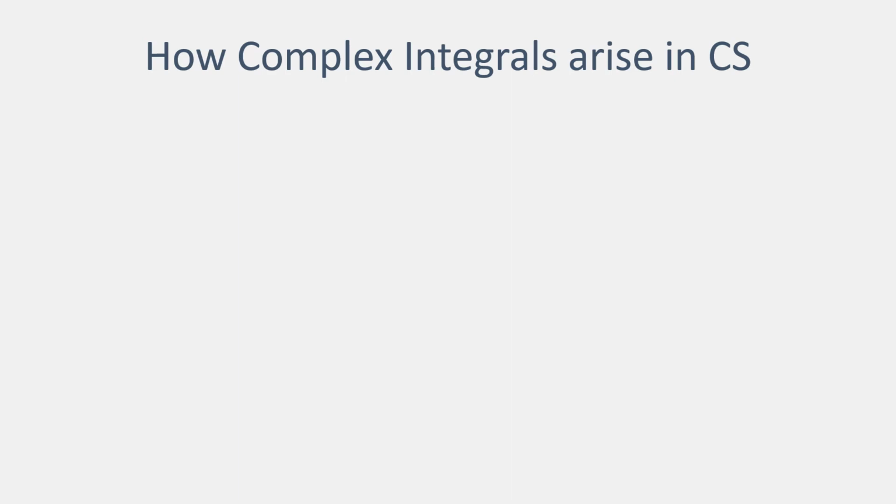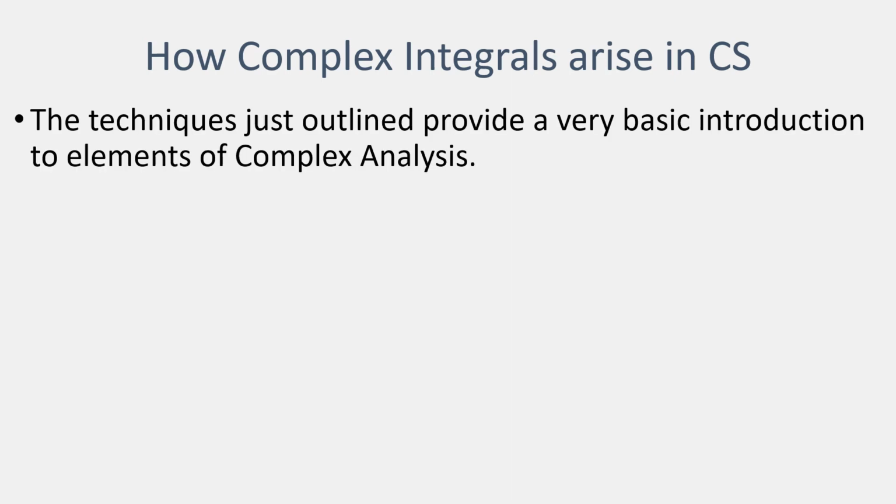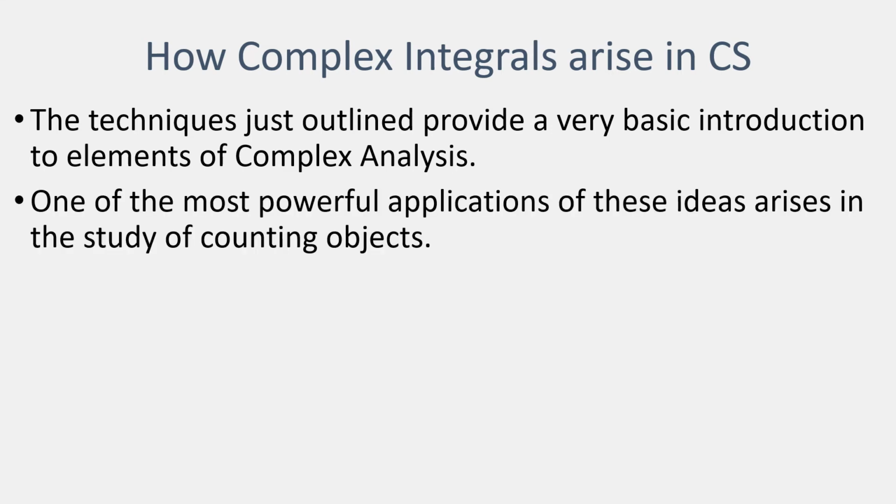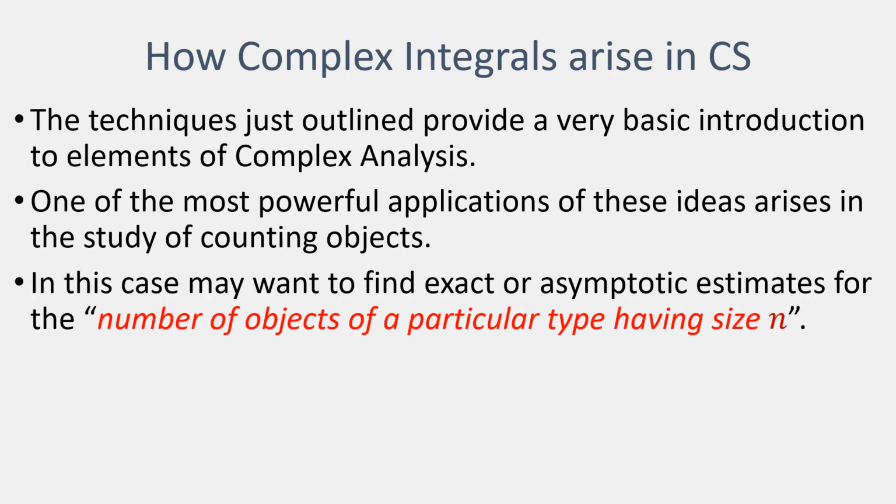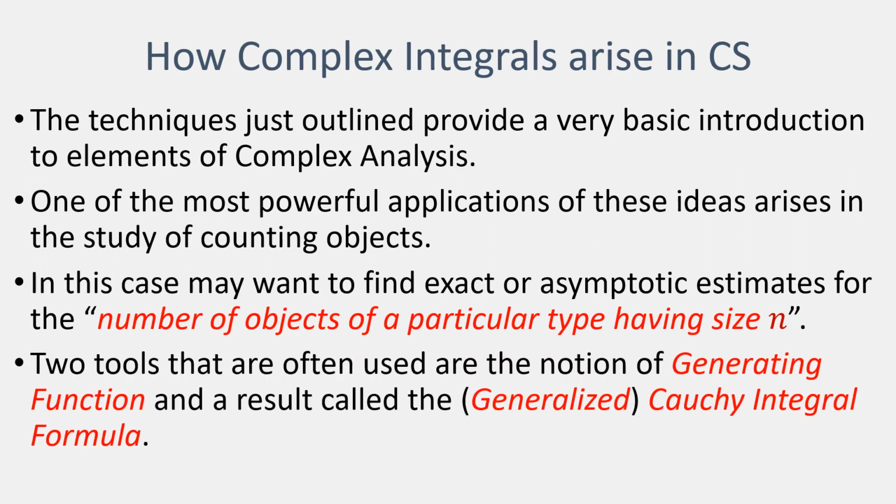So I mentioned we are looking at complex integrals. The point of doing so is how they arise in computer science. And I've just given a very basic introduction to the techniques we use, but one of the most powerful applications of these ideas arises in the problem of counting objects of particular forms. So what we're trying to do is find what's called an asymptotic estimate for the number of objects of a particular type that have a given size.